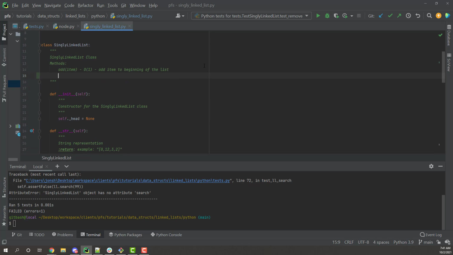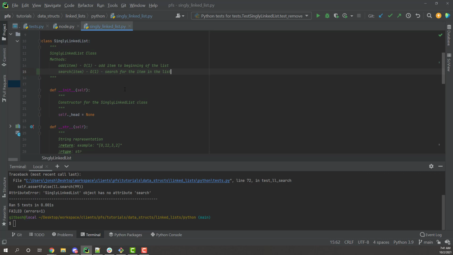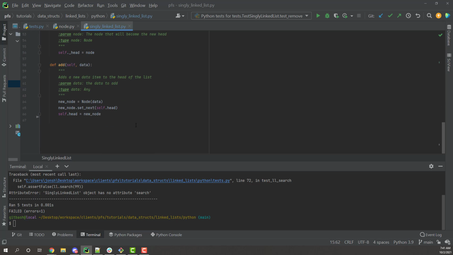The first thing I'm going to do is come up here to my module docstring, and I'm just going to say, hey, I'm adding this function, which is what? It's a search. It's going to take an item. I know it's going to be O(n), and it's going to search for the item in the list. This is just optional. You don't have to keep track of your documentation if you don't want to.